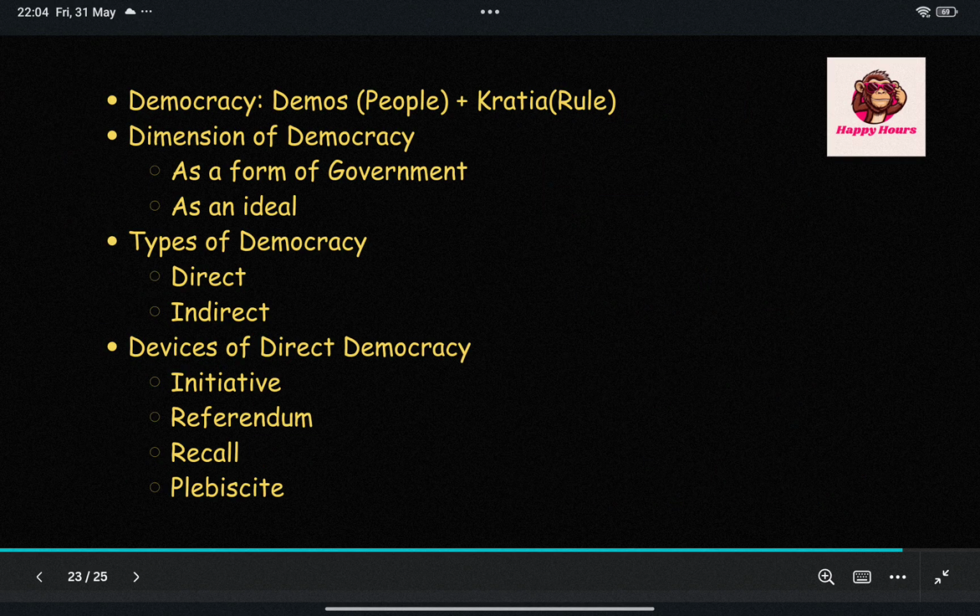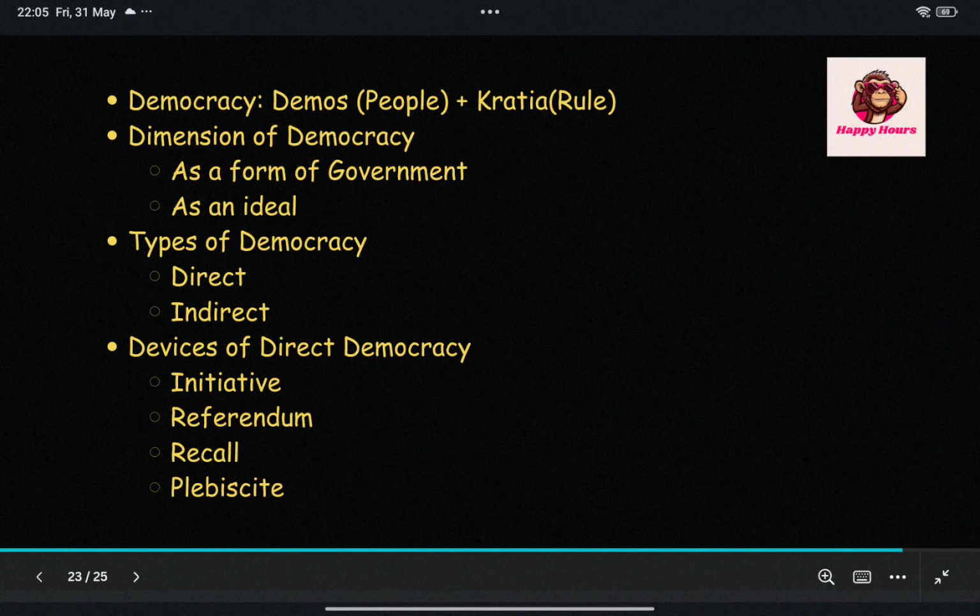The very first topic is democracy. Democracy is made up of two words, demos and kratia. Demos means people and kratia means rule. So together they become rule by the people. There are two dimensions. The first dimension is democracy as a form of government. It is the liberal aspect of democracy.